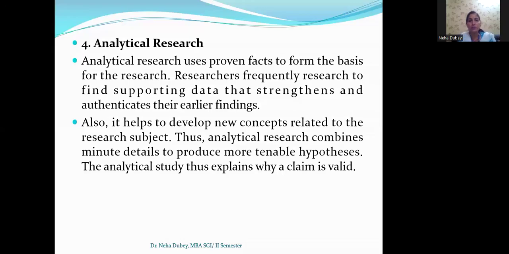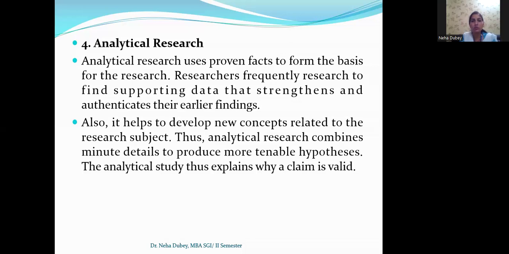Okay, so good morning once again, and I'm continuing the types of research. In the previous lecture, we studied descriptive research, and now I'm continuing with analytical research. The term analytical itself is used for analyzing things. It uses proving facts to form the basis for research.